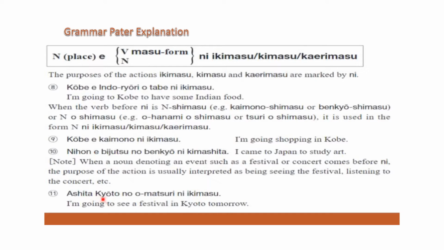Then we have one more example. Ashita Kyoto no omatsuri ni ikimasu. Ashita is tomorrow. Here we have a different purpose, and the place is not given here, but it's all right. Kyoto no matsuri means the festival of Kyoto. Kyoto is a place, matsuri is festival. So कल क्योतो का जो फेस्टिवल है उसमें जाऊंगा. I am going. All right.